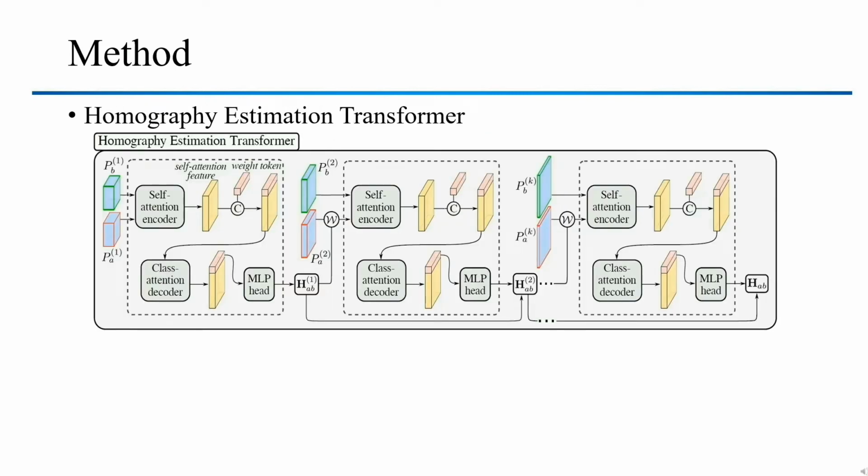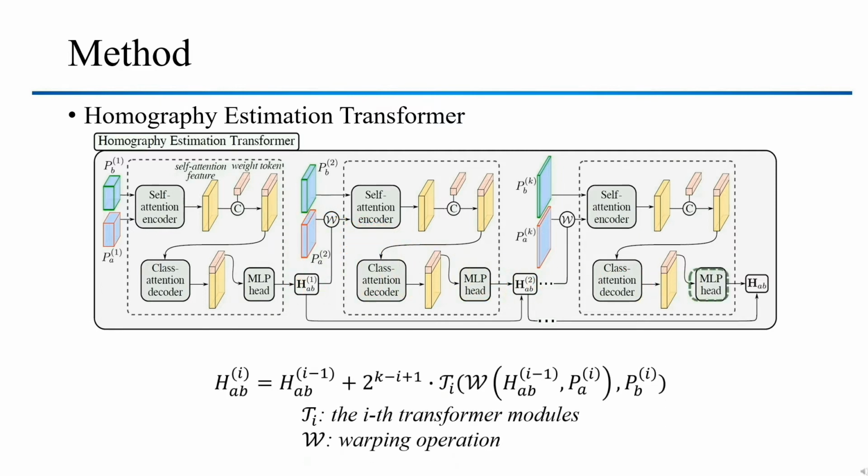Now, we introduce our homography estimation transformer's pipeline. The top-level feature pair is first consumed by the self-attention encoder, and then a weight token is concatenated with self-attention features to the class attention decoder to summarize the transformations. Next, an MLP head projects the features to a weight vector. In the next module, we first warp the feature PA2 using the previously predicted homography. Then we take the warped feature and PB2 as the input of the self-attention encoder. Finally, we can get the final predicted homography by repeating the operation mentioned above.